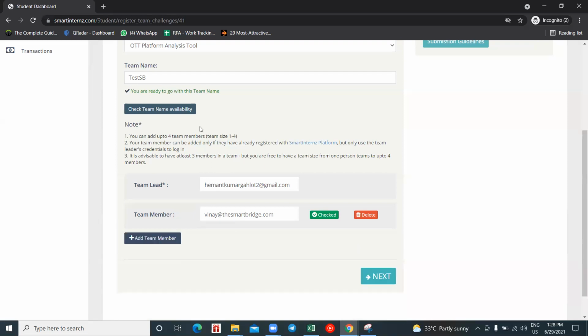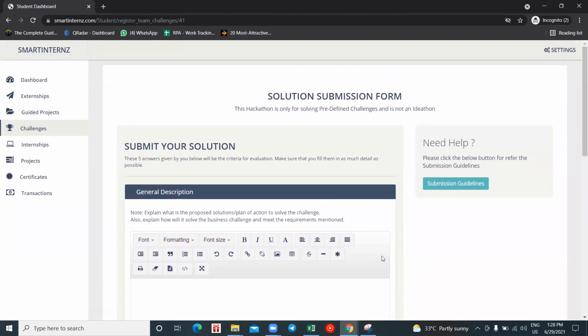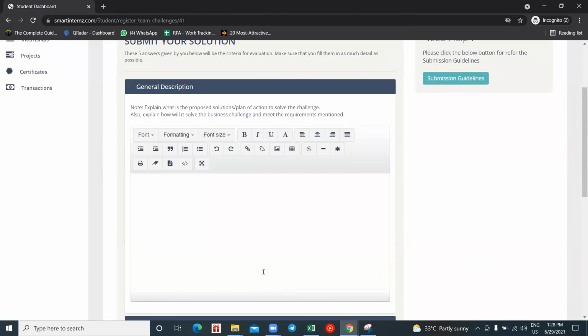Okay. So now this is the stage where you form a team. You can form a team with a minimum of 1 and a maximum of 4 members. Not more than that. So just click on next. So we have completed the selection of our problem statement and forming a team. Our next procedure is to submit the idea.